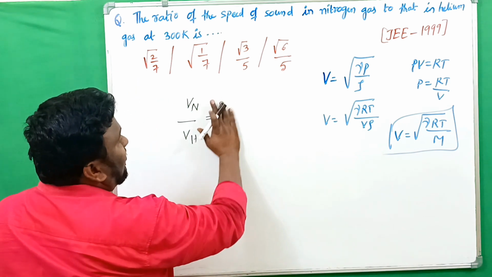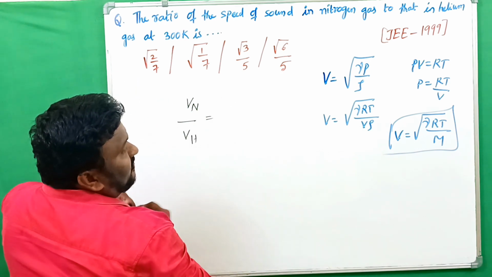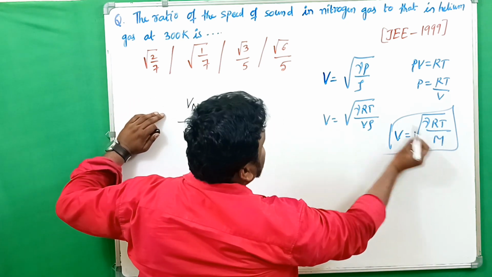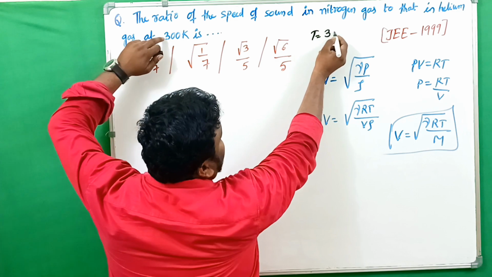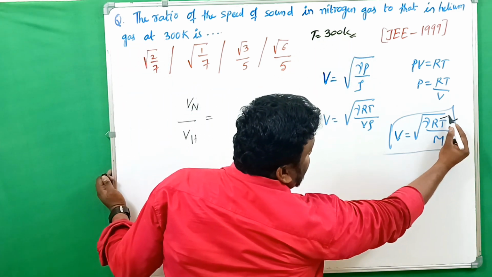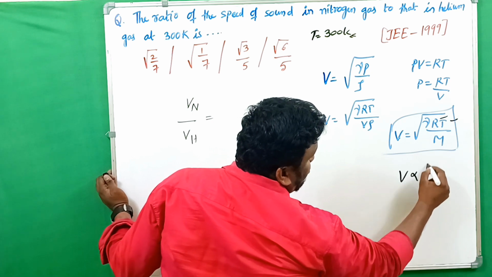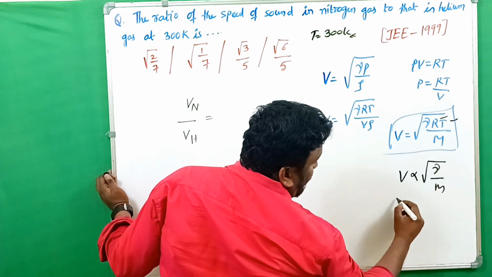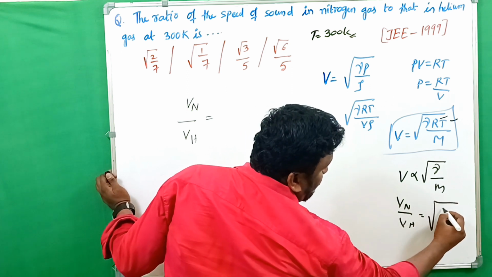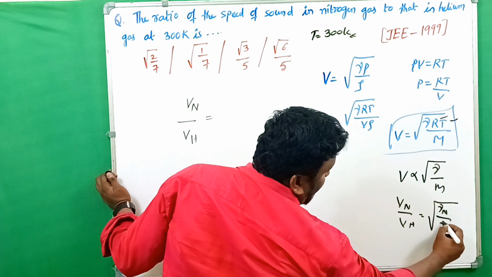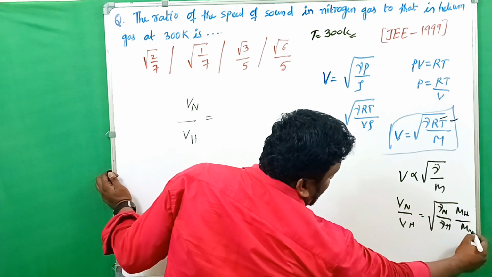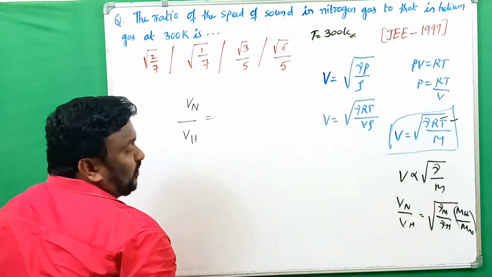So here simply you can write Vn by Vh. Here R is constant, and T is constant, because T is given as 300 Kelvin, which is common for both gases. Then V is proportional to root of gamma by M. Then Vn by Vh is equal to under root of gamma N by gamma H into MH by MN. That is the formula we are going to use.